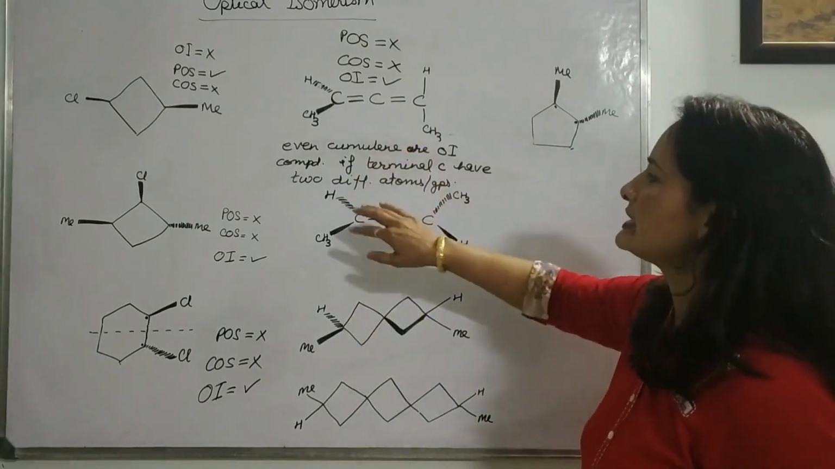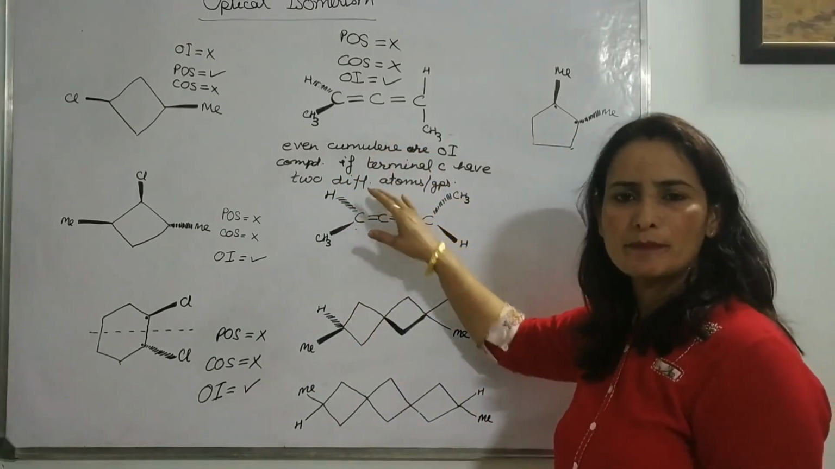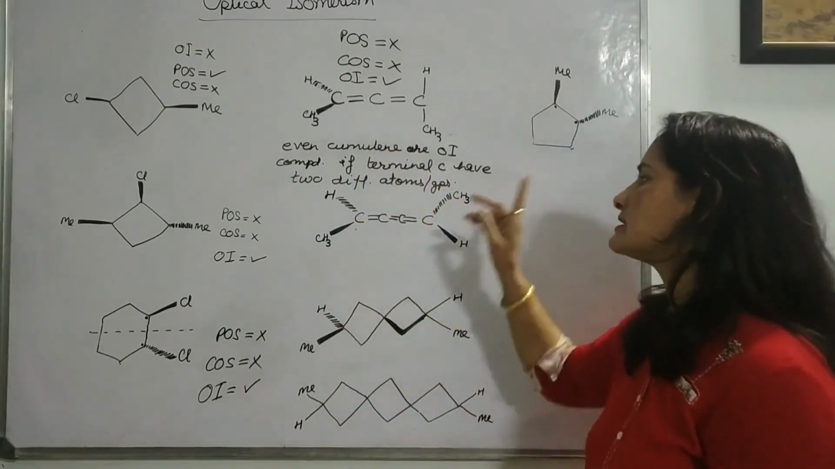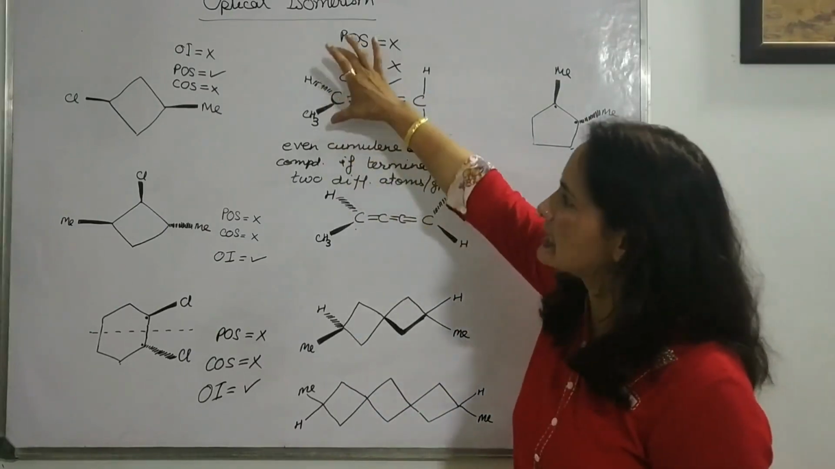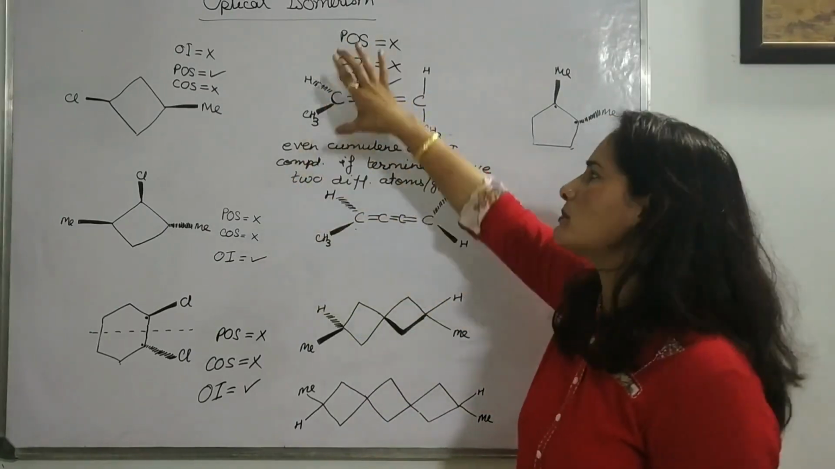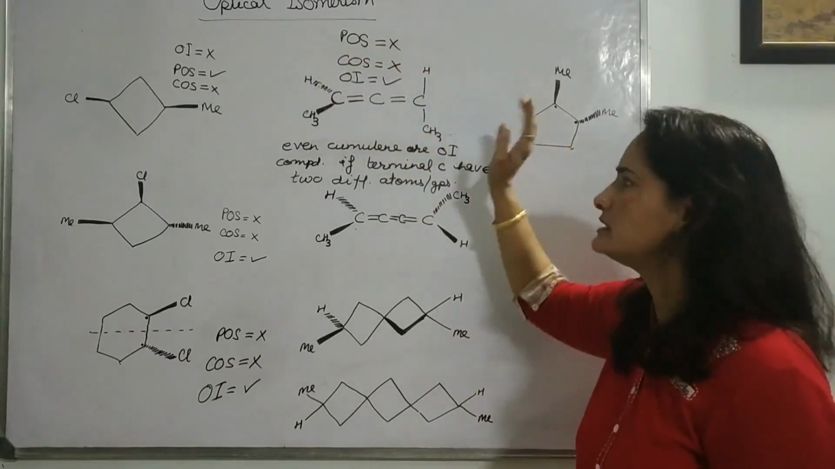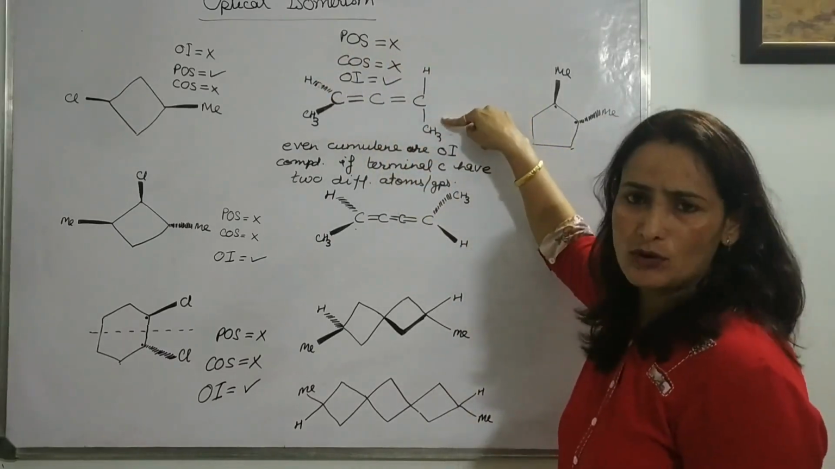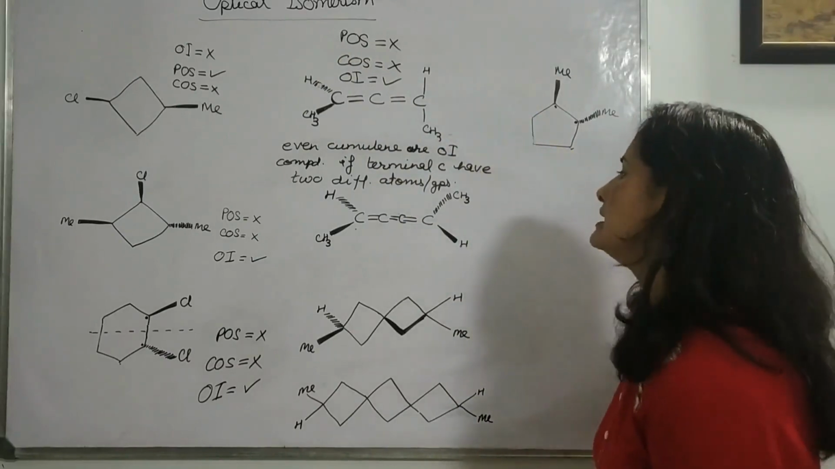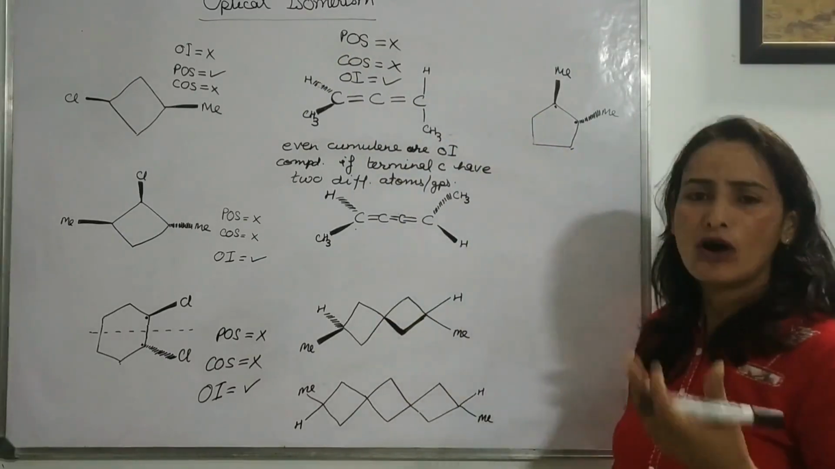So even cumulene are going to be optically active compounds and will show optical isomerism if they have two different atoms or groups. There is no problem if the same set of atoms and groups is repeated on the other side, but no two should be the same on one carbon. Correct? This is another case, which is odd cumulene.